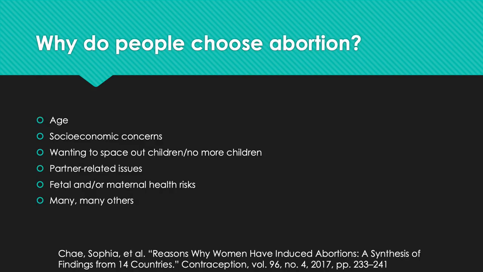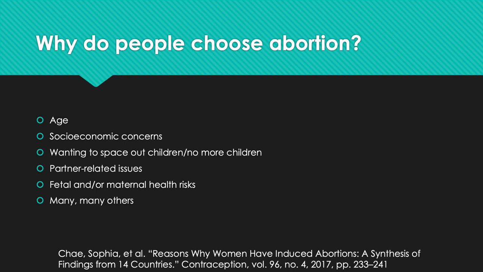Next, we should talk about some of the reasons why people choose abortion. A 2017 review in the journal Contraception looked at reasons for abortion in 14 countries, including the U.S. The most common reasons stated in the U.S. were if the pregnant person was too young, had socioeconomic concerns, wanted to postpone or space children out, or did not want more children in general.